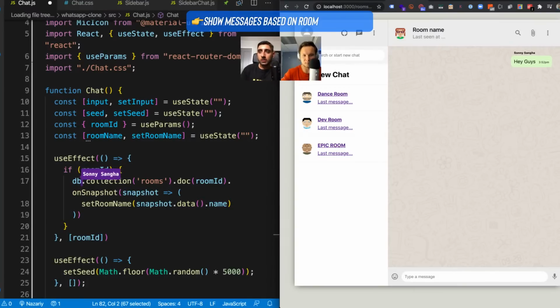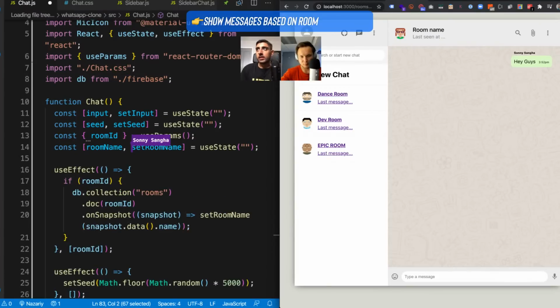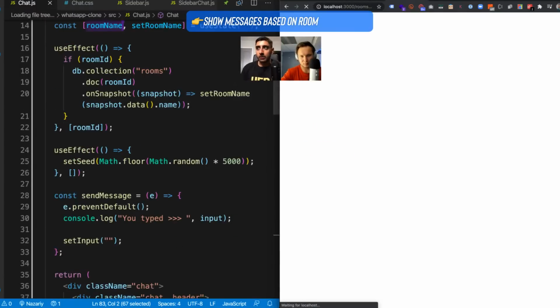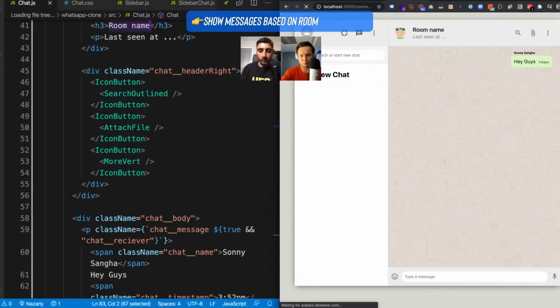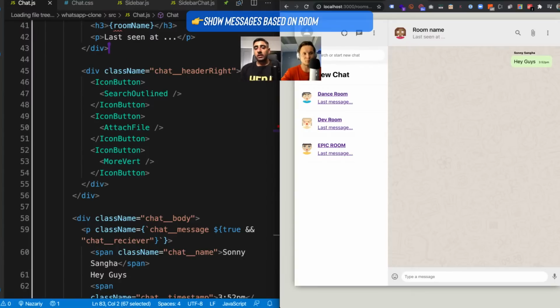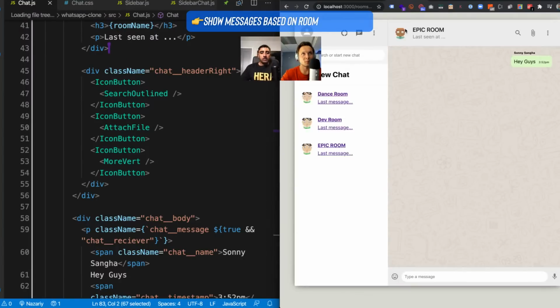And then we actually need to import the DB. So I'm going to import the DB, save it. And now inside of roomName, we should have the most up-to-date room name. So rather than having a hard-coded room name here, let's prove that this works. Let's change this to our variable roomName, save this.